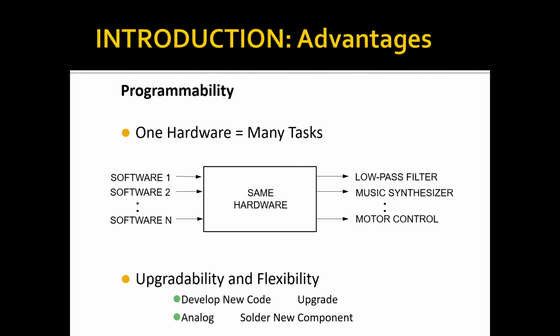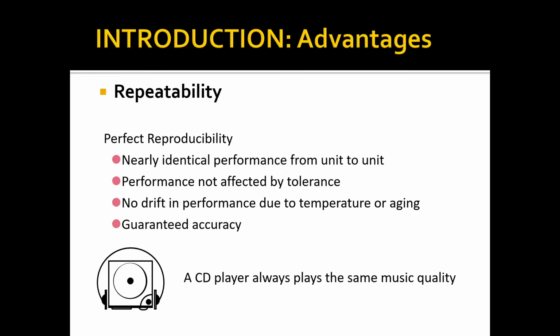Next, repeatability. That means, like we can play a CD on a CD player and listen to the same music with the same quality. If we make use of a digital signal processor, it is perfectly reproducible. So we get nearly identical performance, and performance is not affected by tolerance. There is no drift in performance due to temperature or aging, as I have already told you, and accuracy is guaranteed.